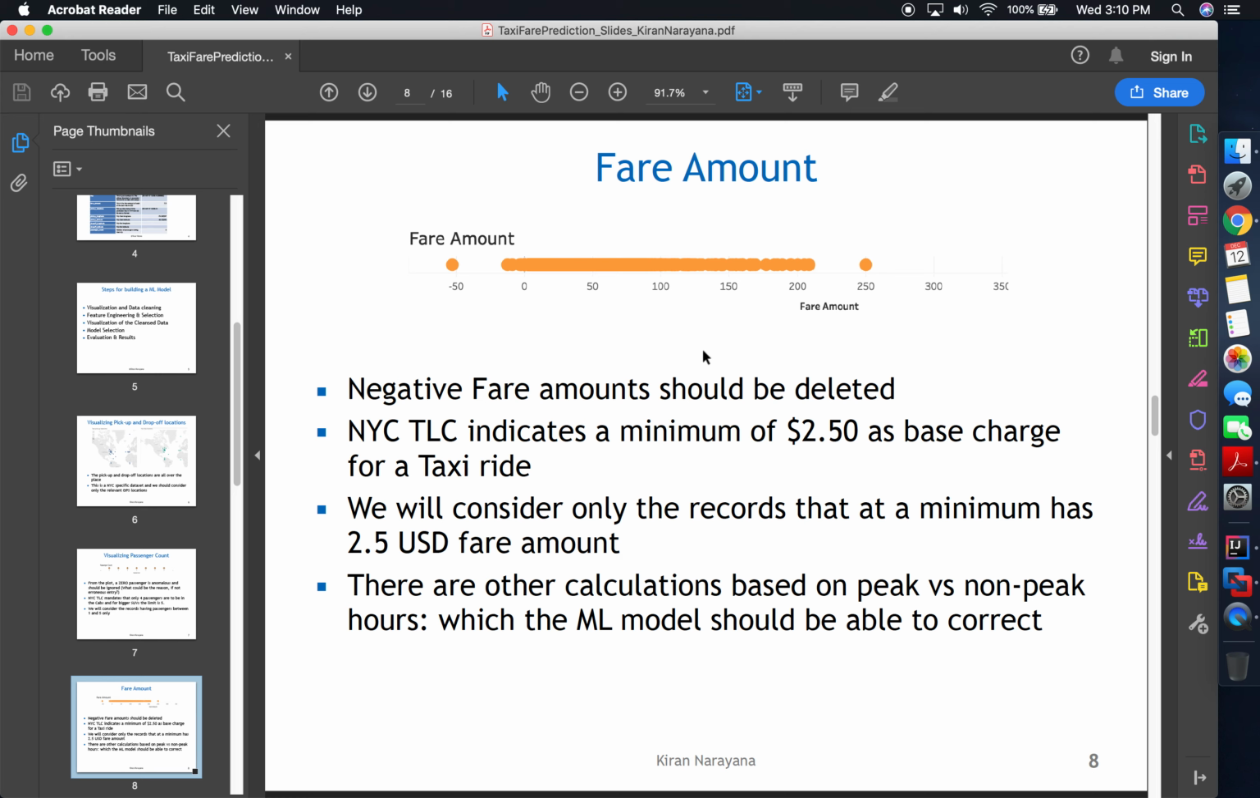Now if you visualize fare amount, there are records with negative fare amounts. These will anyway be deleted, it doesn't mean anything. And again, the TLC indicates that the minimum charge for any trip happens to be $2.5. So that's like the base charge. So the records that we are going to consider should have at least a base charge of $2.5.